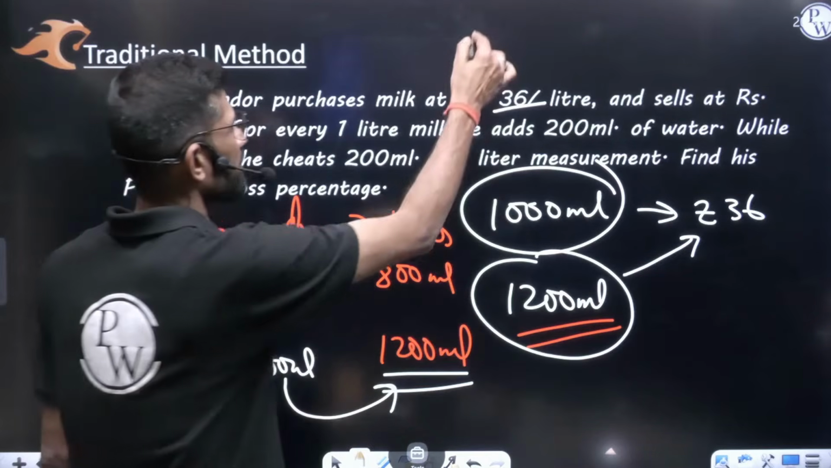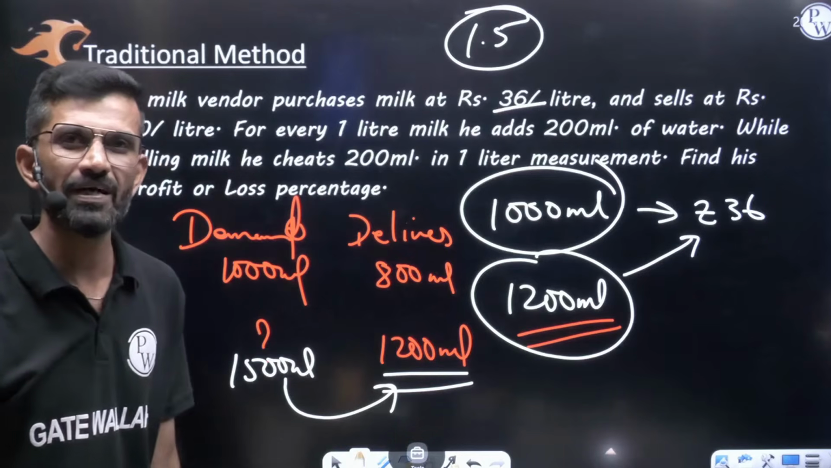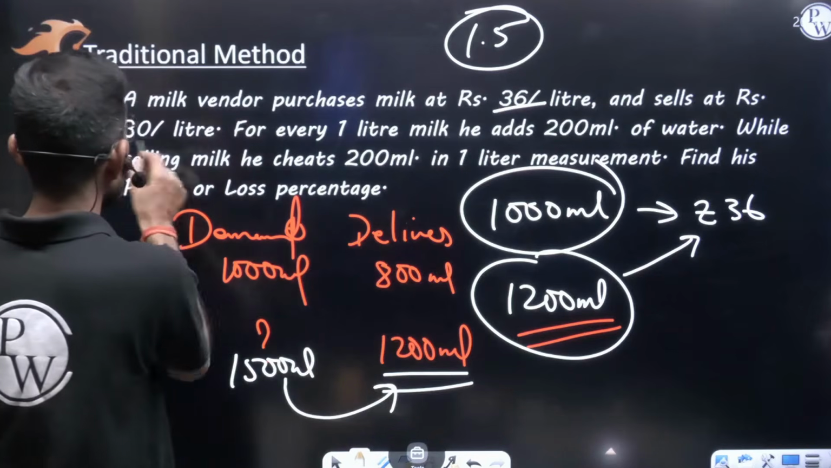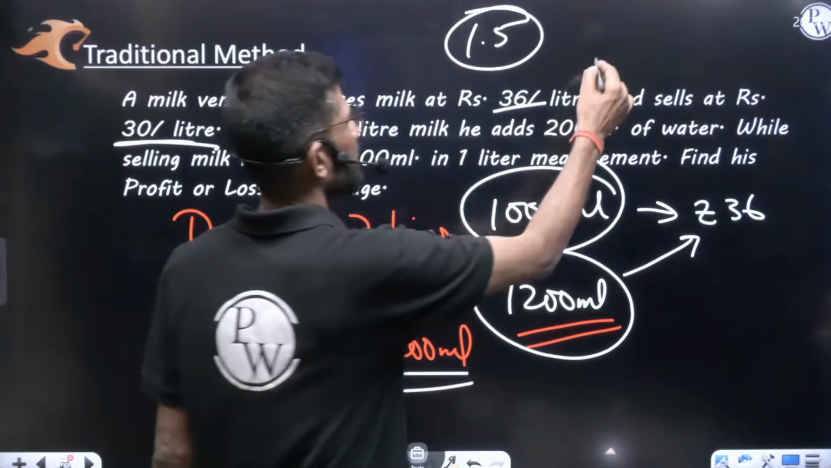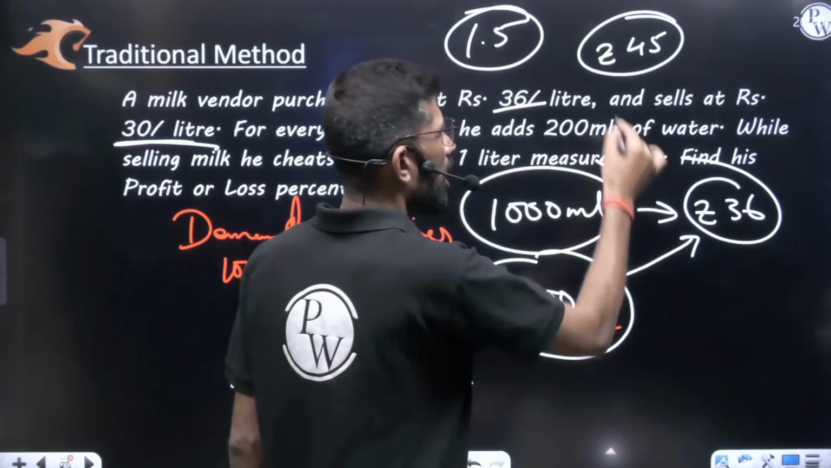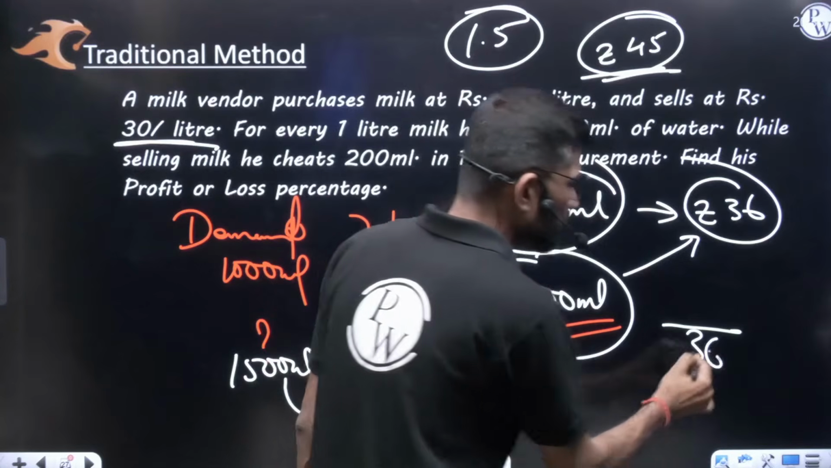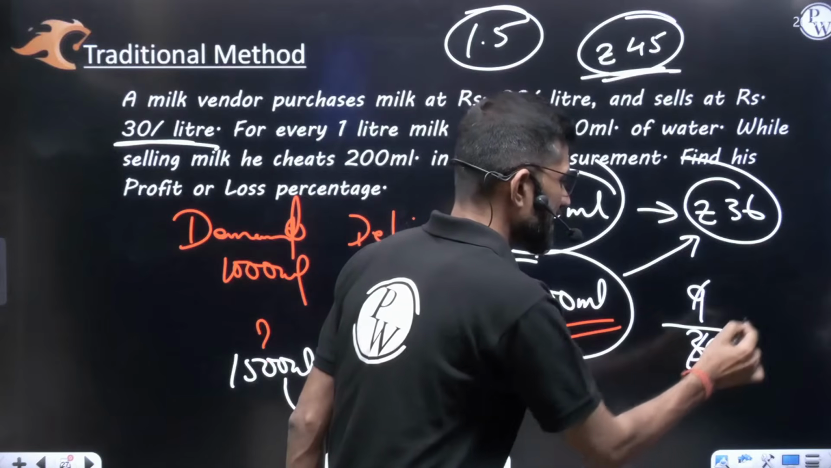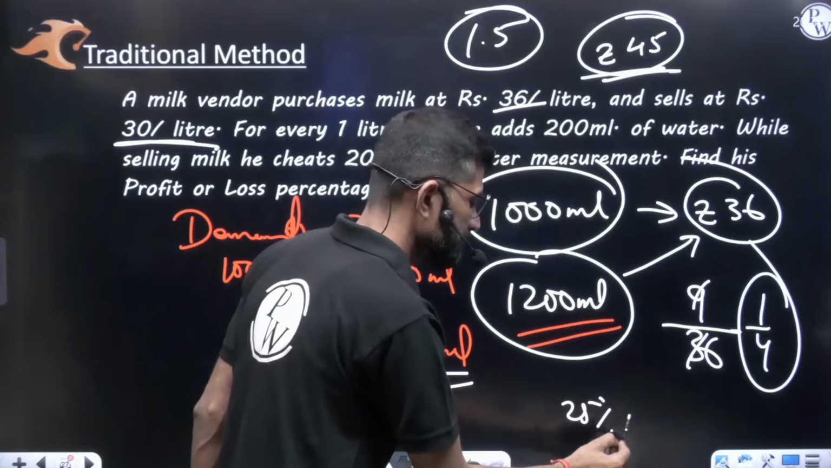So the customer is asking 1.5 liter milk, and the customer will pay for 1.5 liter. At what rate? What is the selling price per liter? 30 rupees per liter, so 1.5 liter value is how much? 45 rupees. How much did he invest? 36 rupees. How much money did he get? 45 rupees. It means that in each 36 rupees investment, how much profit is he getting? 9 rupees profit. 9 rupees profit is actually 1/4 profit, and 1/4 you know, it is exactly 25% profit.